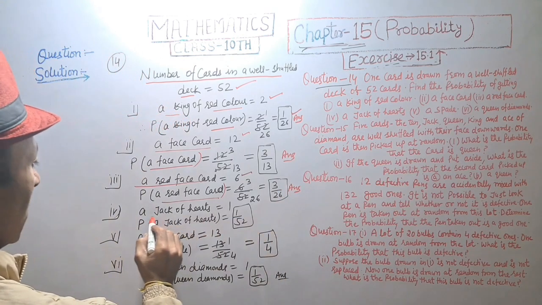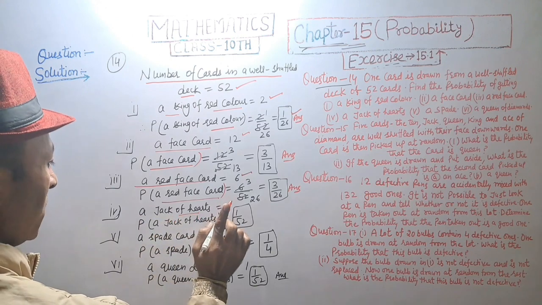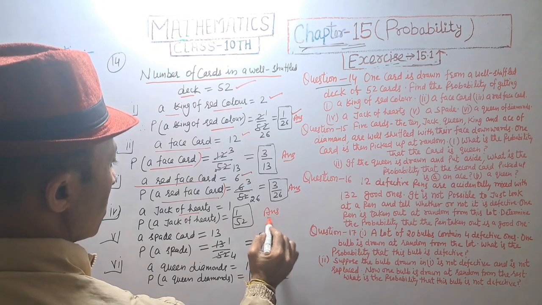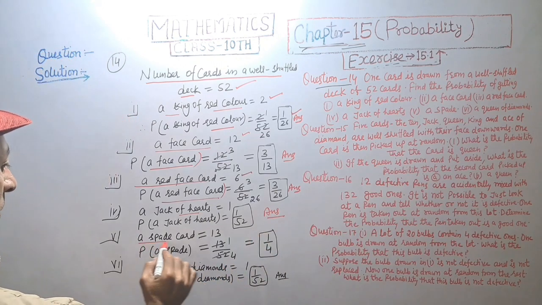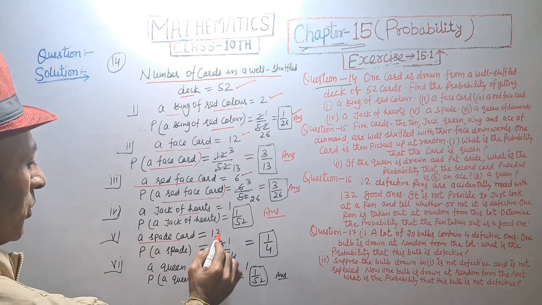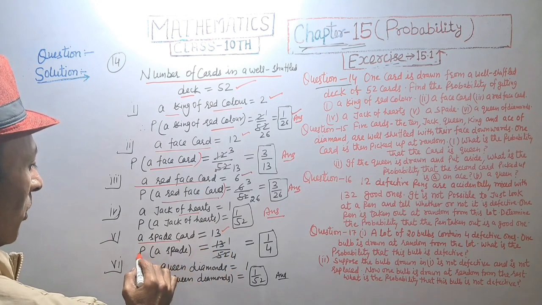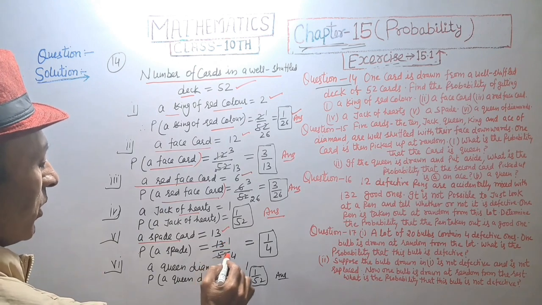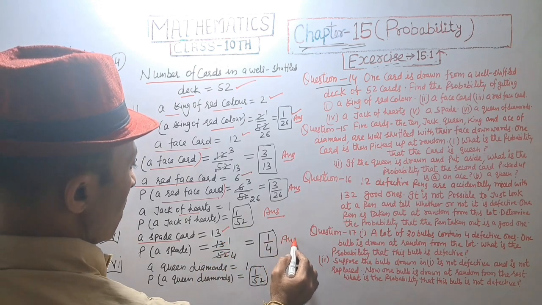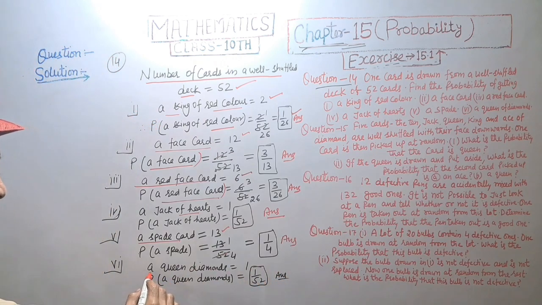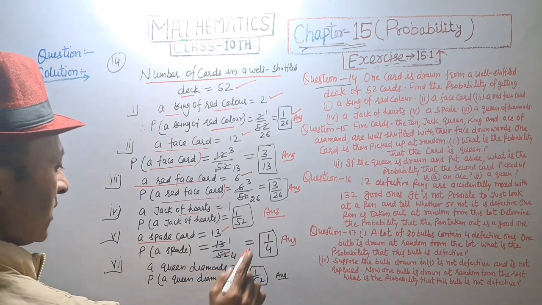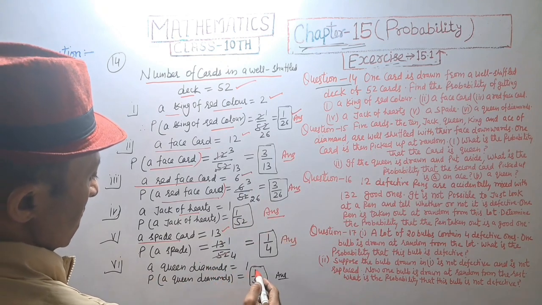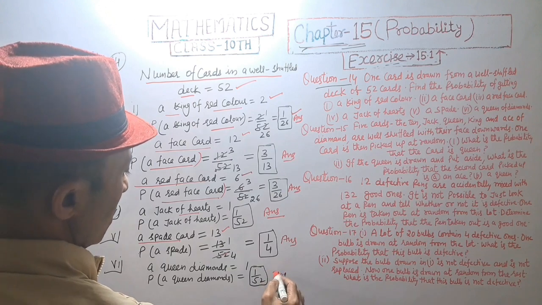Answer. And a jack of hearts is 1. Probability of jack of hearts is 1 upon 52. Answer. A spade card is equal to 13. Probability of spade card is 13 upon 52, that is 13 fours are 52, 1 upon 4. Answer. And a queen of diamonds is 1. Probability of queen of diamonds is equal to 1 upon 52. Answer.